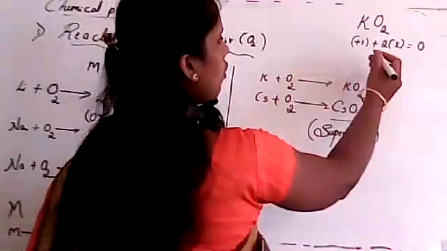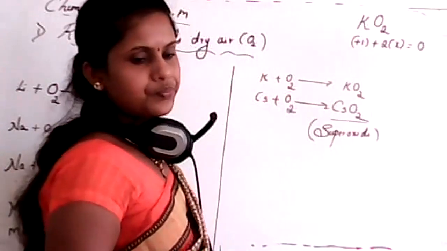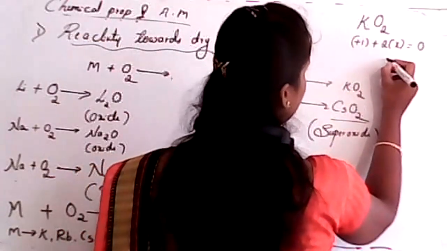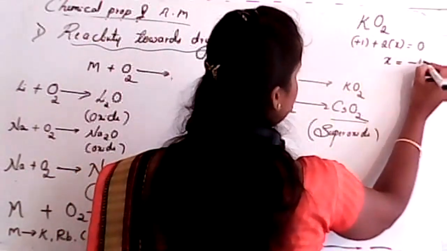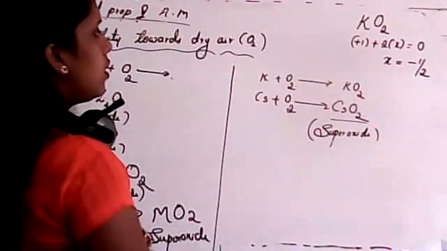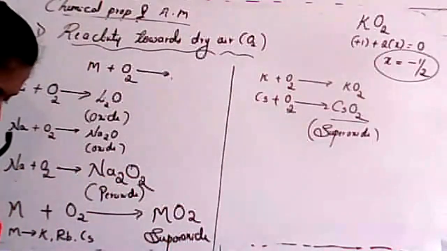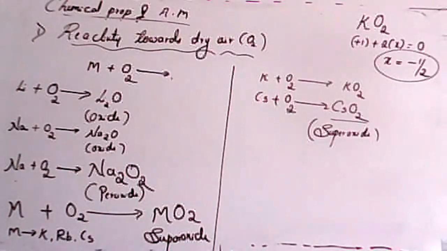Rakshit, see the formula, KO2. For x, the value is minus 1 by 2. Is it minus 1 by 2? Is it right?